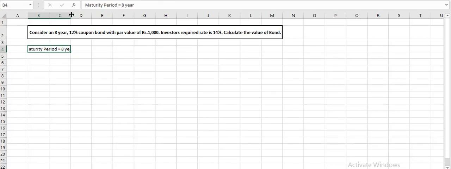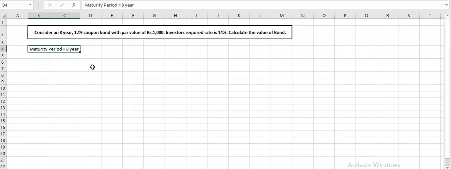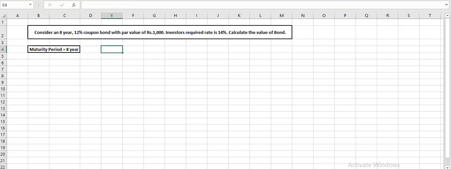Whatever investment we have made, we will get it back. So this is the maturity period, which is 8 years. Par value, that is the amount which an investor is investing per bond, is rupees 1000, which also indicates interest will be received on par value. So whatever interest we receive, it will be on 1000 rupees.